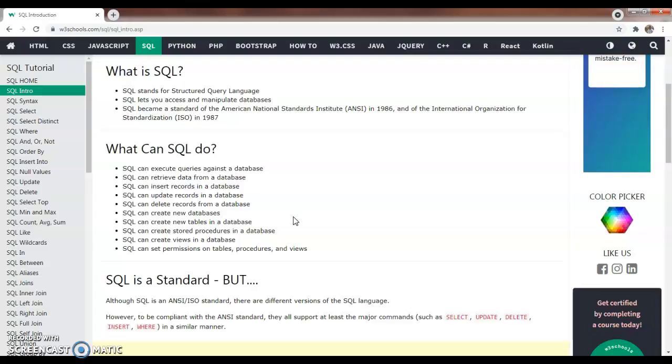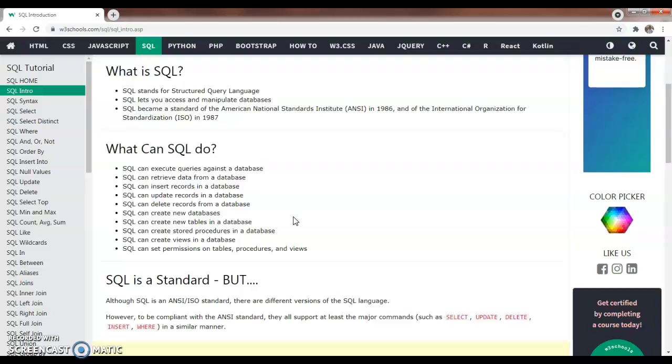It can insert records in a database. It can update records in a database. It can delete records from a database. It can create new databases. It can create new tables in a database. Tables are a very important factor in a database. Then SQL can create stored procedures in a database. It can create views in a database. It can set permissions on tables, procedures and views.